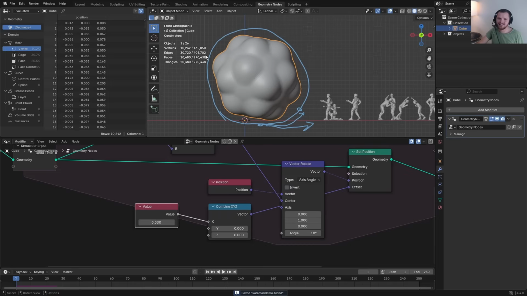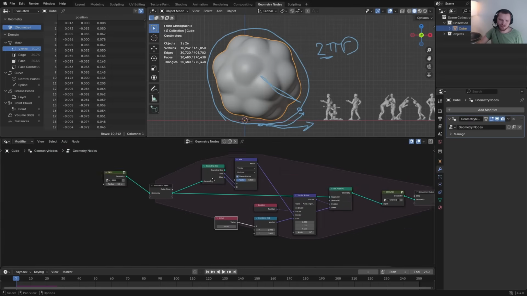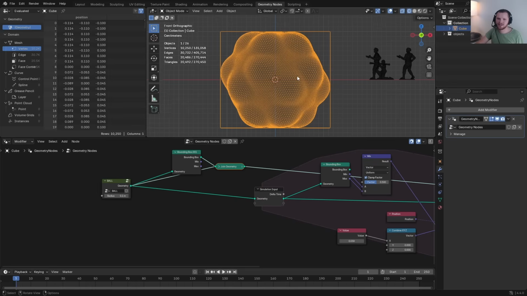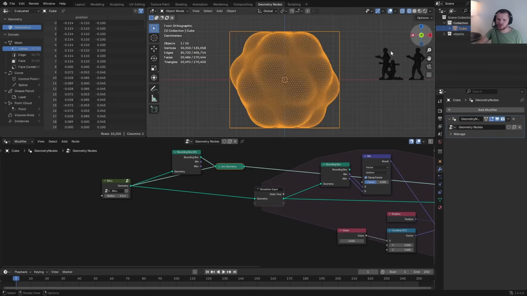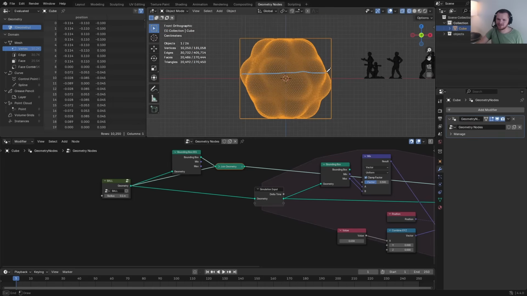Well, first of all, I need the circumference of this shape, which is going to be dynamic, but it will always be 2 pi r. 2 pi is just a number, and the radius is basically a measure of how big this is at any point. How do we calculate this? Again, we use the bounding box. I'm going to calculate the radius by looking at the difference on the z and then the difference on the y, and I'm going to say, give me whichever one of these is the biggest. So in this case, it's probably going to be the x. It seems wider than it is tall. Take that and divide it by 2, and then this is going to be the radius.